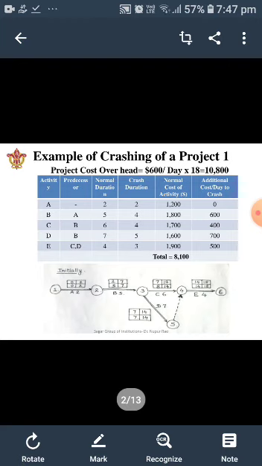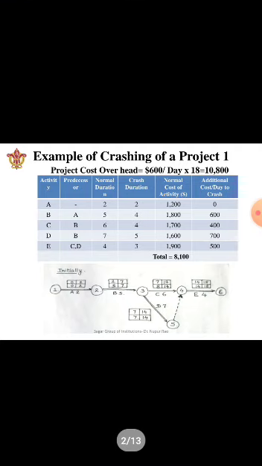In the third column, we have been given the normal duration of the activities. The fourth column gives you the crash duration. Now what is the difference? Normal duration is the normal course of time, how much time is required to conduct each activity. The crash duration gives how much maximum we can crash the given activity.